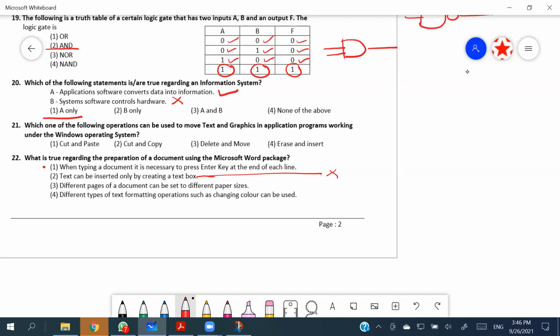Different types of text formatting operations, such as change in color, can be used. Yeah, that is definitely a true one. So you got a concrete answer saying fourth, right? So even the third one is possible.